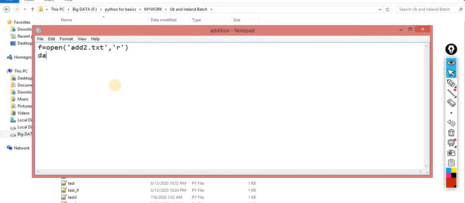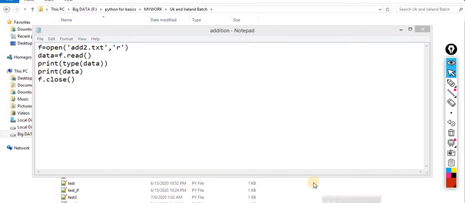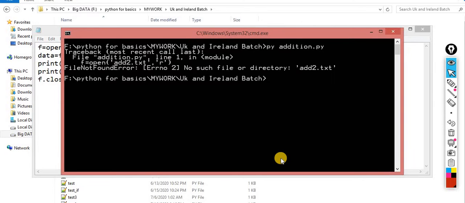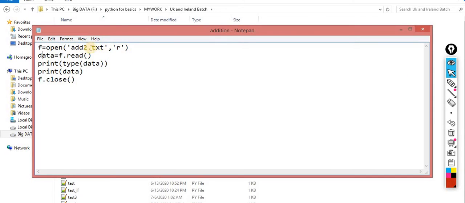Let's suppose I make a variable data, and inside data I perform the read function. Now I am printing this data. Before printing the data, I am printing the type of data. Now the picture would be clearer. add2 is not there, so it will give me an error message. Let me close this file, f.close. So it will say the file is not found. You can check it out: No such file or directory, add2.txt. So it is mandatory, whenever you are using this r mode, that the file should be present.